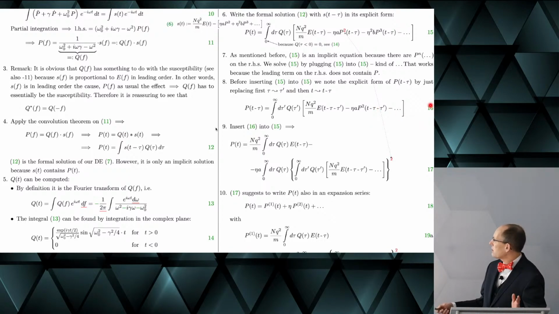But now we insert 16, which is basically the same as 15. Now we plug 16 into 15. So when I said we solve 15 by plugging 15 into 15, this is exactly what we do now. And when we do that, you see that we get this term here, which is independent of P. And for the P squared term, I have to plug in this thing here, squared. Doesn't look nice, but, well, that's nonlinear optics.